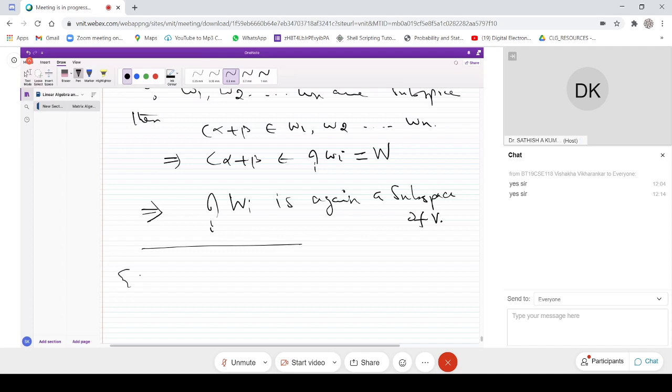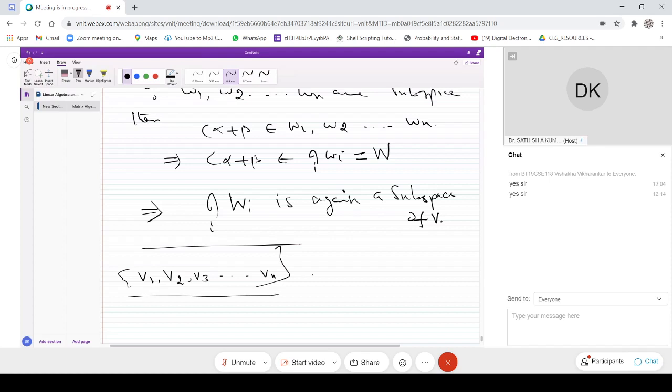Suppose we are given a collection of vectors. Let's say v1, v2, v3, etc., vn. We can consider till vn also, there is no problem. So we are given a collection of vectors v1, v2, v3, etc., vn. Now we want to say whether these vectors are independent or dependent.